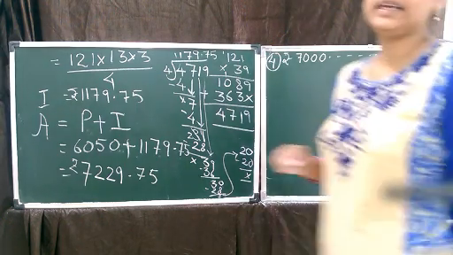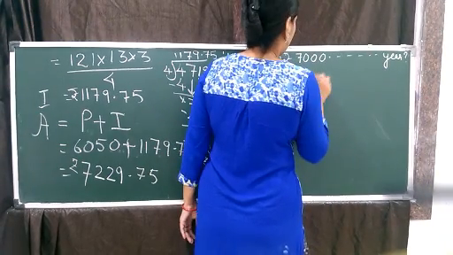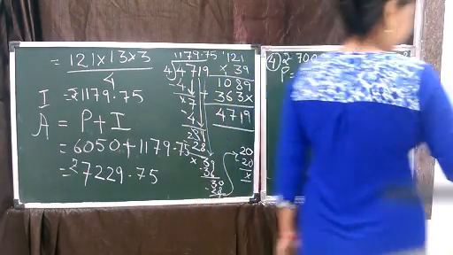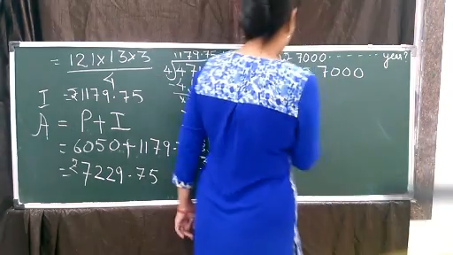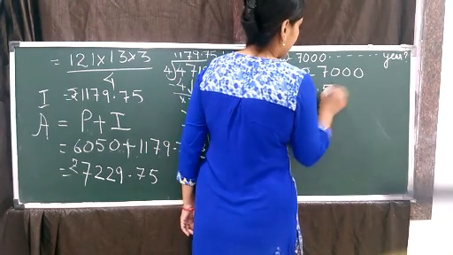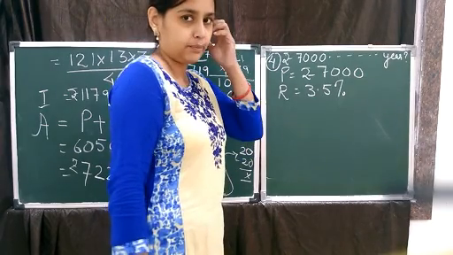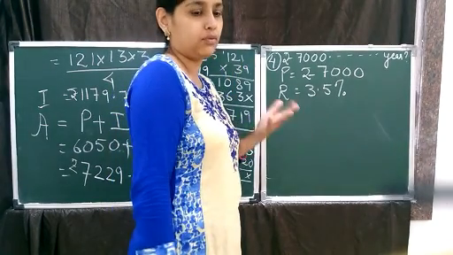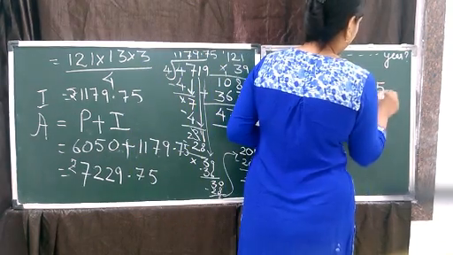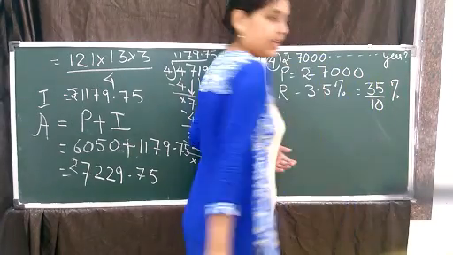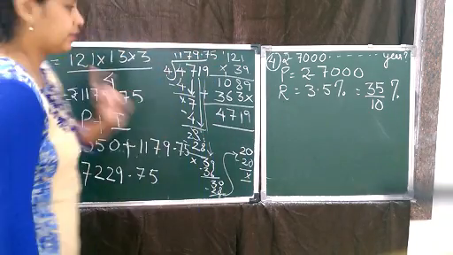Rupees 7,000 is borrowed. That means again 7,000 is principal. So principal rupees 7,000. Okay. Then at the rate of 3.5%. So rate is 3.5%. We can write this as 35 by 10%. Before I write, you must be knowing what we will write here. Okay, this percent you don't remove. Why? Because this is per 100, which comes in the formula.